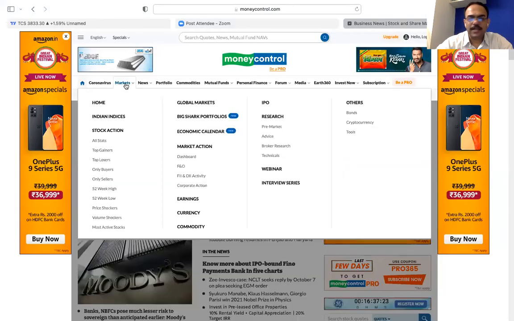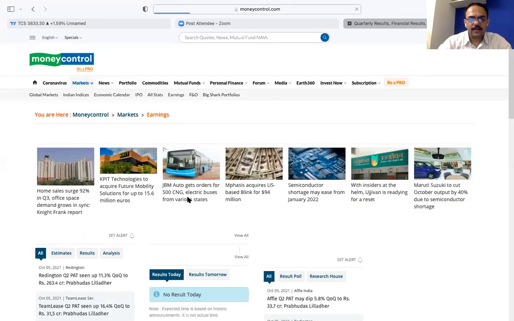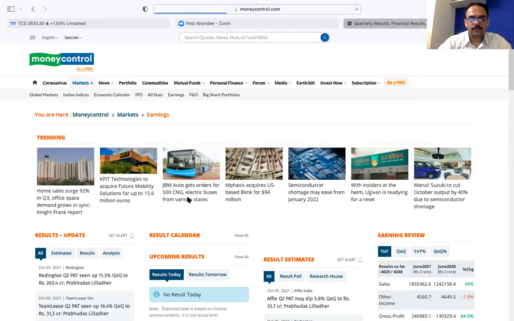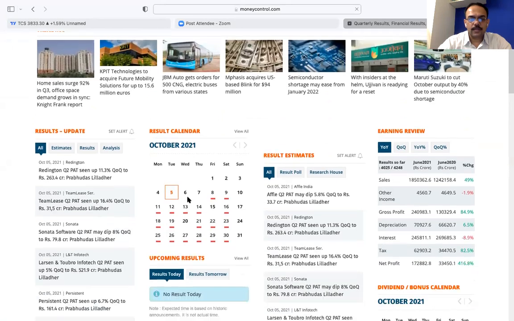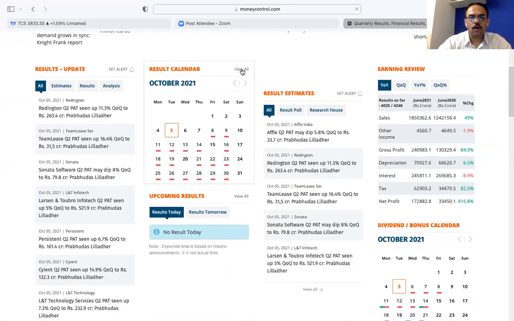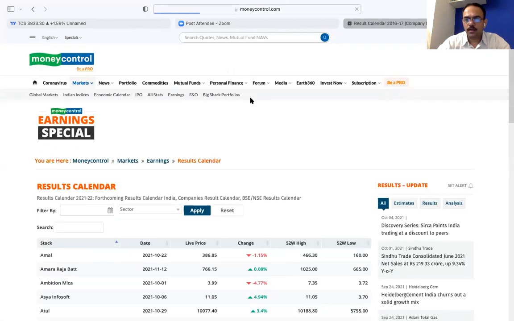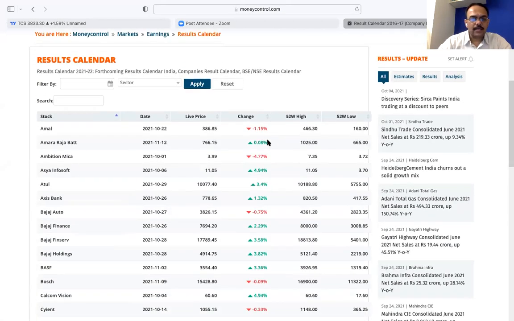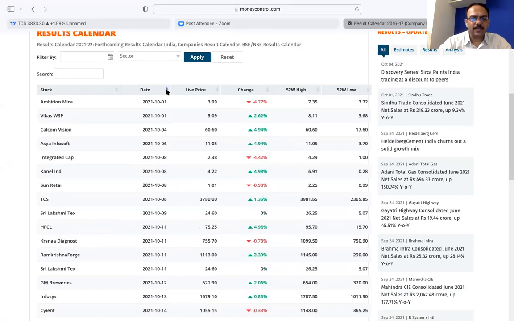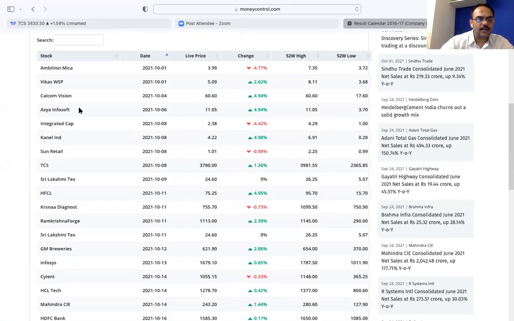If you see the result calendar, if I go to Moneycontrol, if you want to know the result calendar, you go to earnings, markets, you go to earnings, and then you go to view all, result calendar, view all. Then if you sort it by date, can you see here TCS is there, correct?